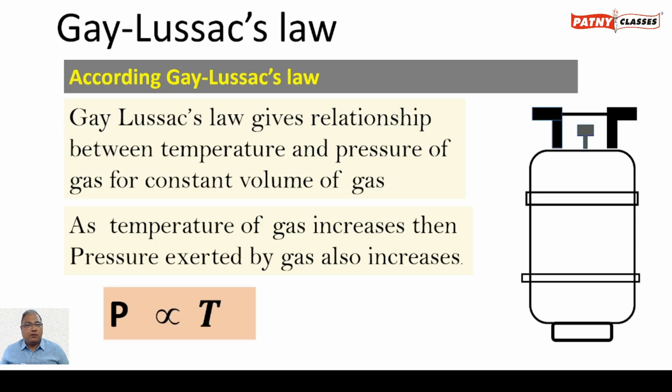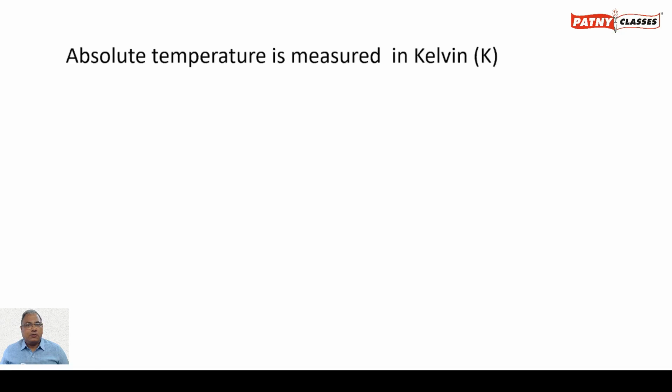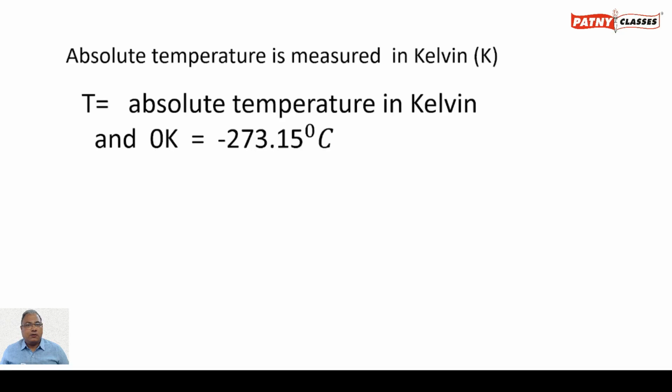Therefore, pressure is directly proportional to absolute temperature. This implies pressure divided by temperature equals a constant, where P is the pressure and T is the absolute temperature of the gas. Absolute temperature is measured in Kelvin.